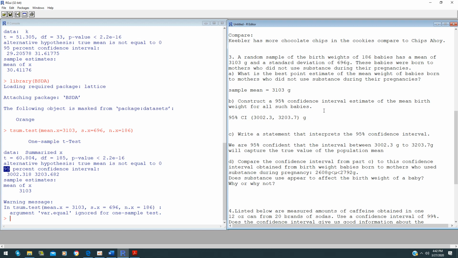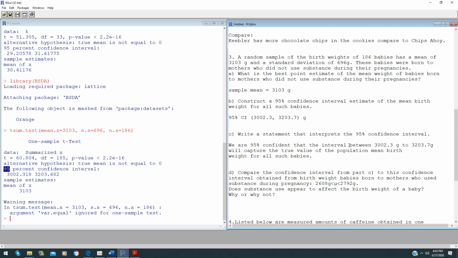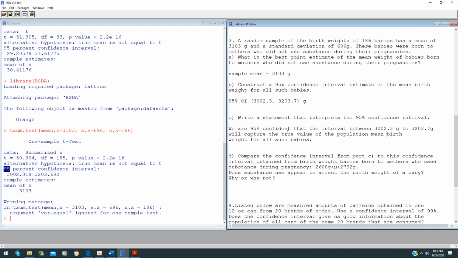What we're talking about here is the population mean birth weight for all such babies. So you just need to copy here and paste it back in here.